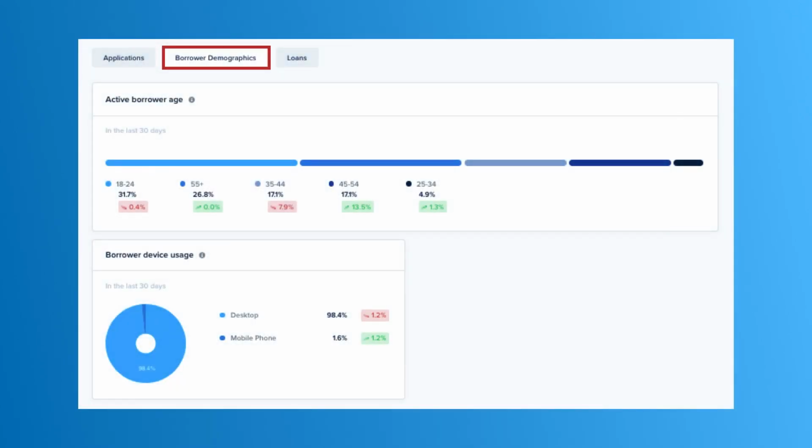Now for borrower demographics, again, this one's pretty simple. I can go ahead and view my active borrower age and the type of devices they use. Now, in my case, they're using a lot more desktop than mobile phone.